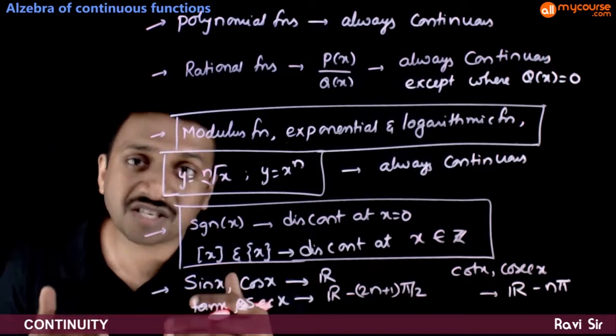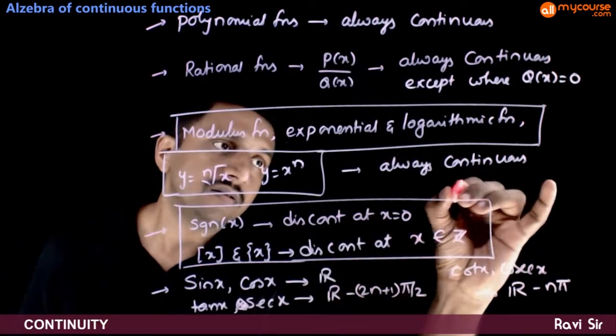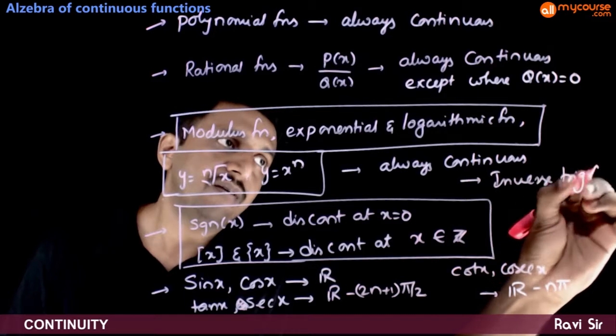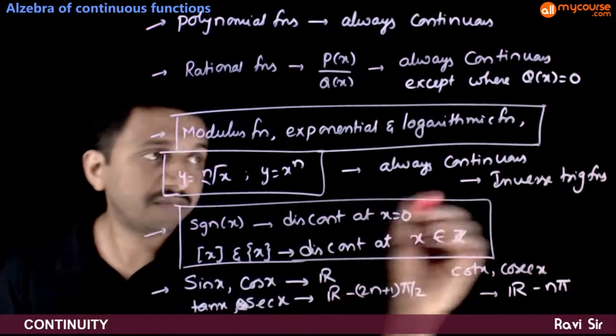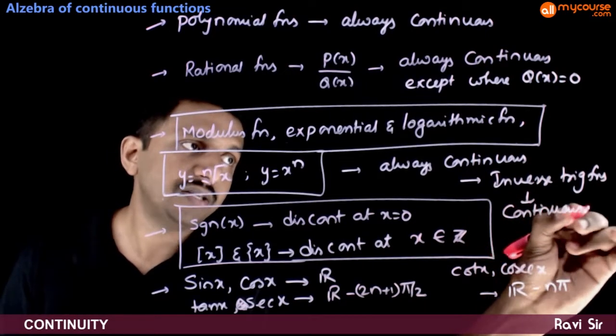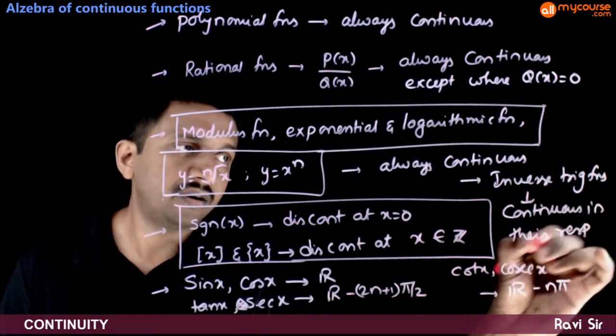Similarly, all inverse trigonometric functions are also continuous in their respective domains.